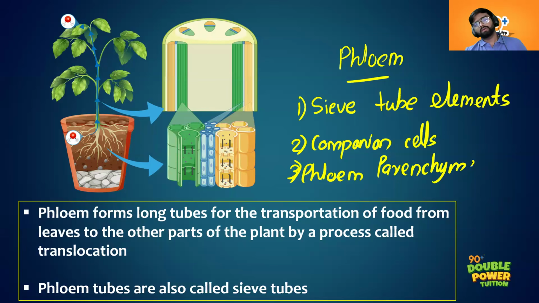Here only phloem fiber is dead. All others are living, right? This is the only dead tissue. All others are living, right?